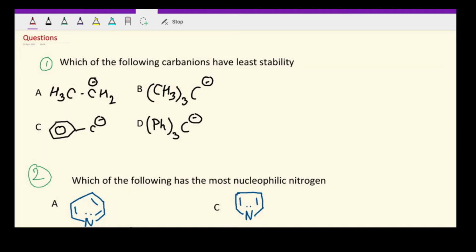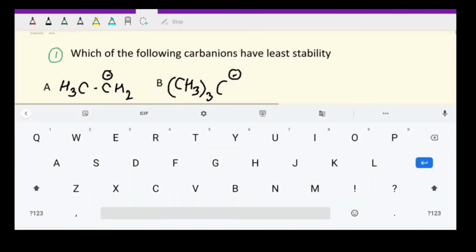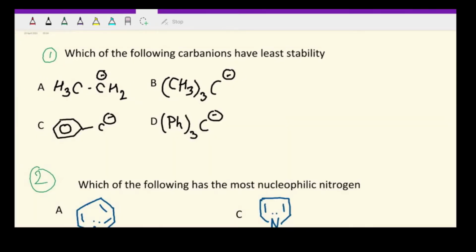ये वीडियो पूरा क्वेश्चंस पर ही होगा और उसके बाद लेक्चर के अंत में हम टेलीग्राम ग्रुप पर भी कुछ क्वेश्चन शेयर कर देंगे, तो आप उनको भी सॉल्व कर सकते हैं. Okay, so without wasting any time, let's start. So as usual, you can pause the video and try on your own. Once you have solved the question, you can continue with the video.